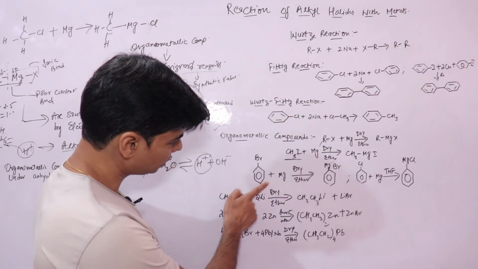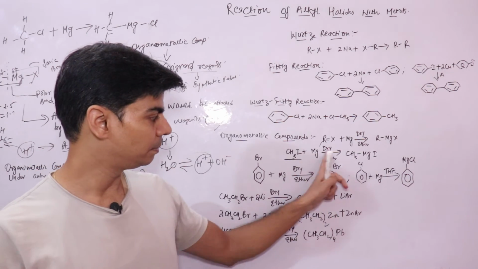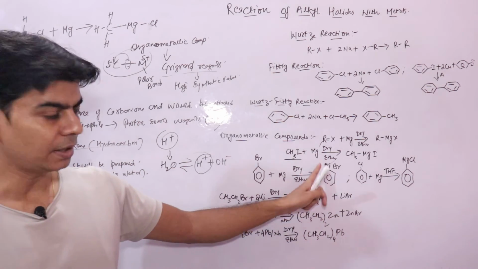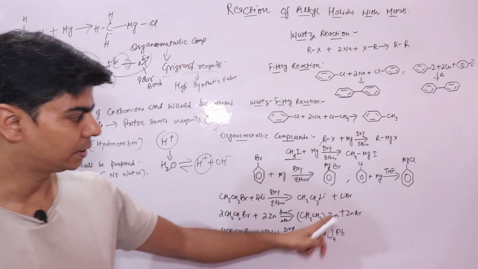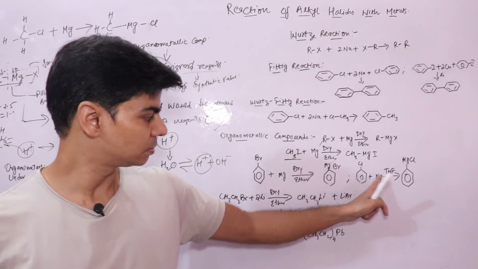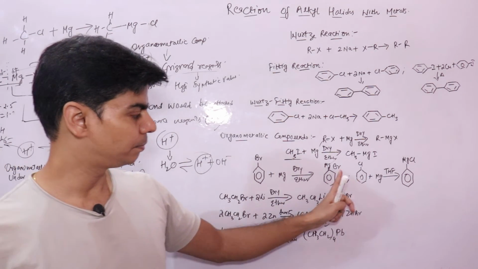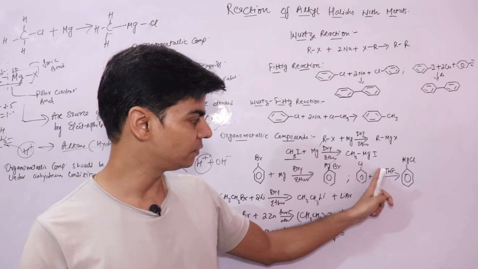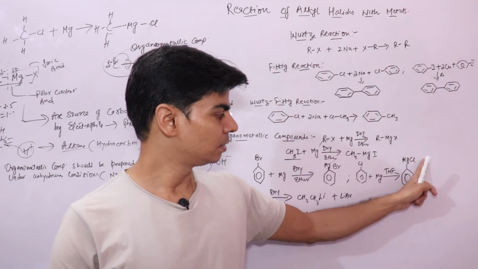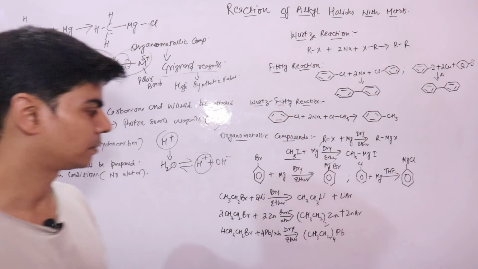So this is one reaction where bromobenzene reacts with magnesium to form phenyl magnesium bromide, which is an organometallic compound, right? But chlorobenzene, just notice the two reactions. The first takes place in the presence of dry ether, but if you try to react chlorobenzene with magnesium, it will form phenyl magnesium chloride in the presence of tetrahydrofuran, right?